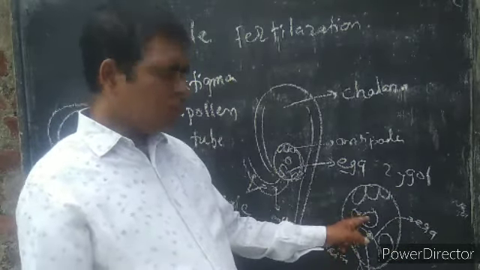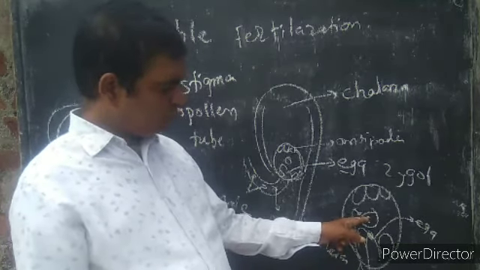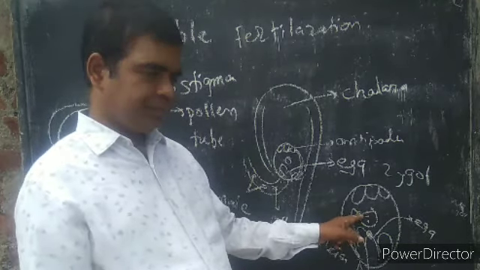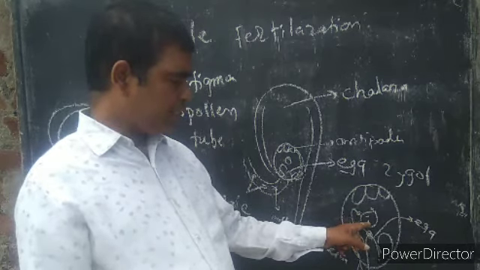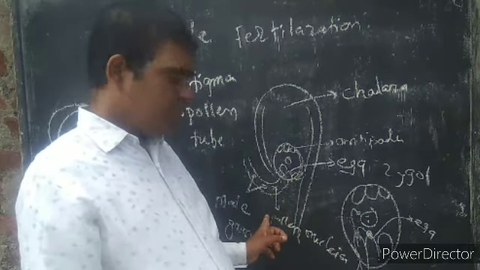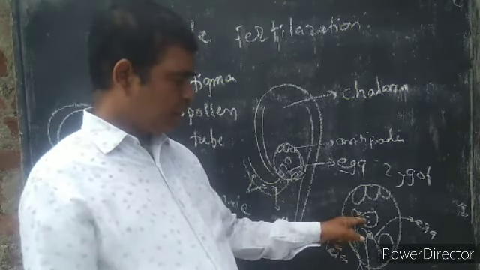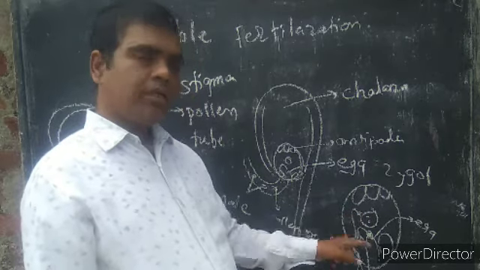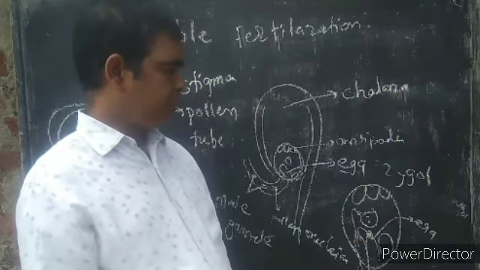This is also called triple fusion, because here the two polar nuclei are present, and one male gamete. These are 3 nuclei, so it is called triple fusion.